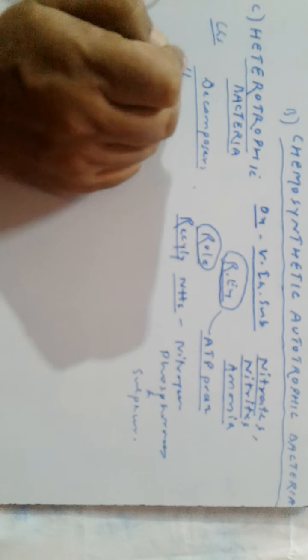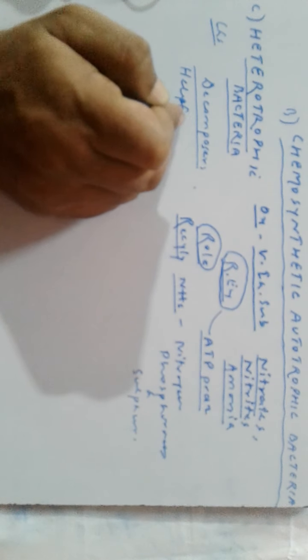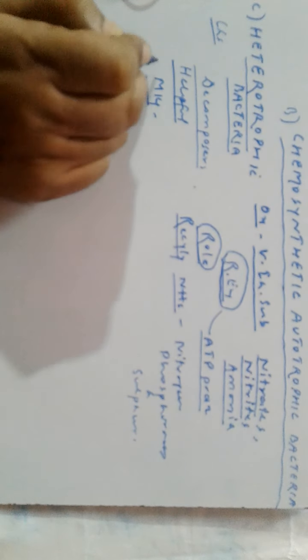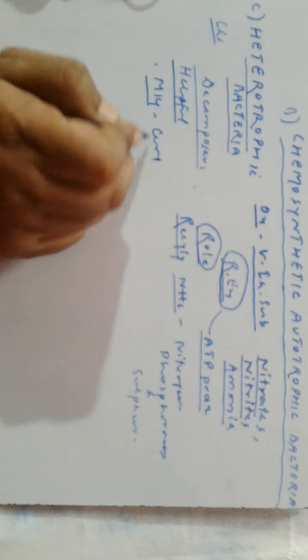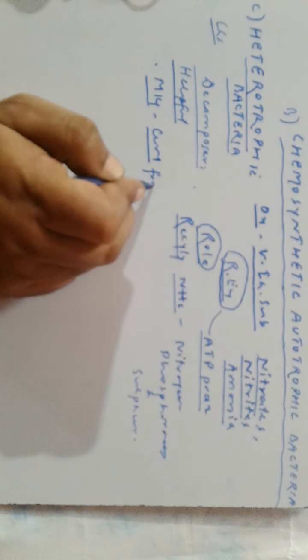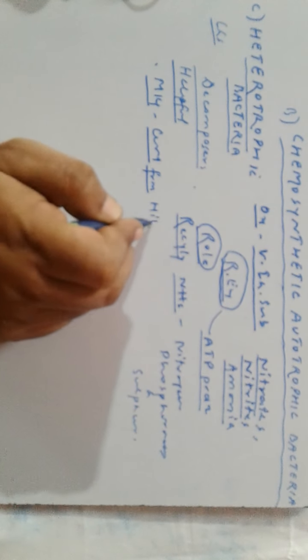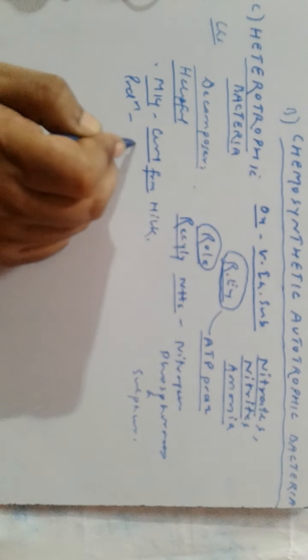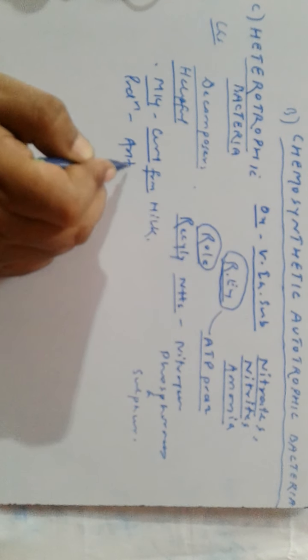And they are also helpful. How are they helpful? In making curd from milk, and in production of antibiotics.